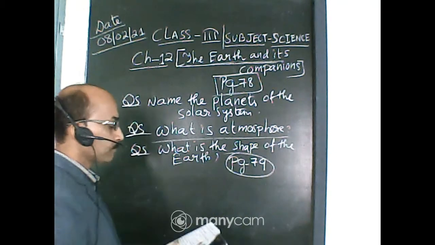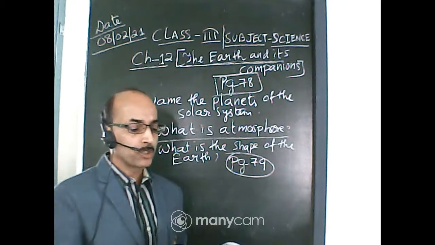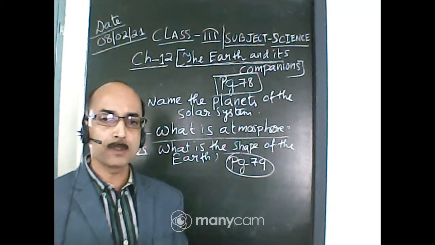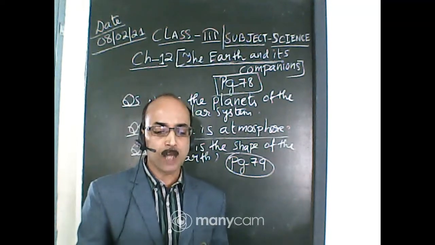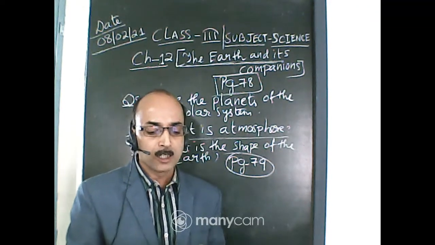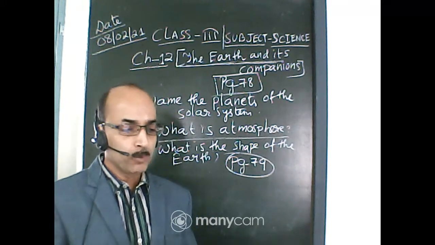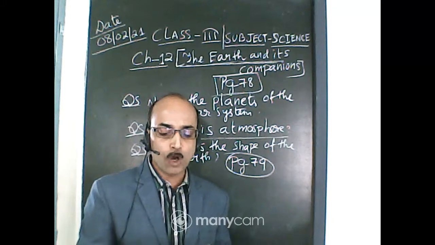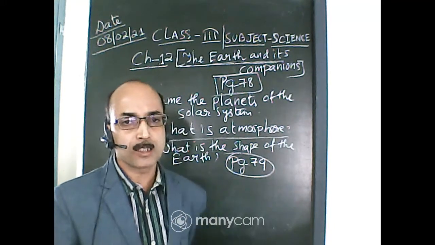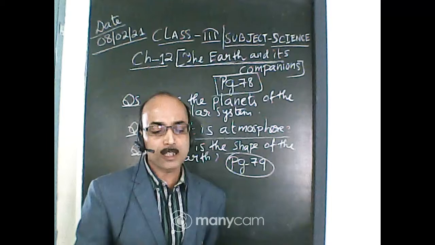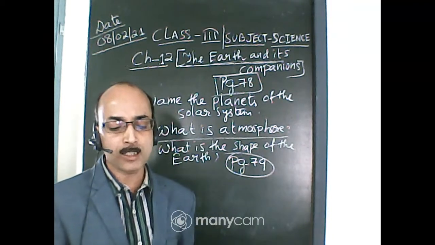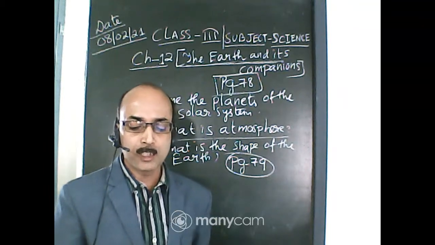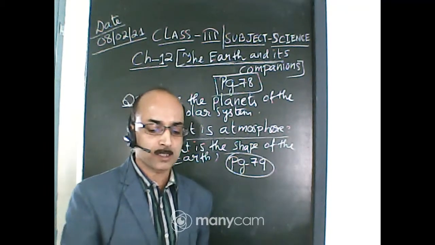The earth is round, but why does it look flat? A question has been given here in the book. The earth is very big. We can see only a small part of it. This small part appears flat to us. This is your answer. Why does the earth look flat to us? The earth is very big. We can only see a small part of it. This small part appears flat to us.